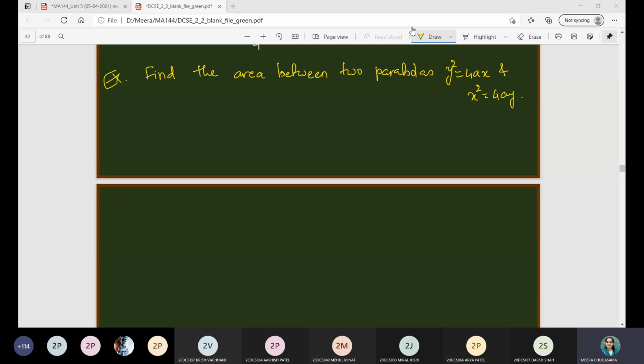Very good. Ashish has dropped an image. The region will be consisting in the first quadrant by having the intersection of two parabolas, and the intersecting points will be one at the origin and the second one at (4a, 4a).